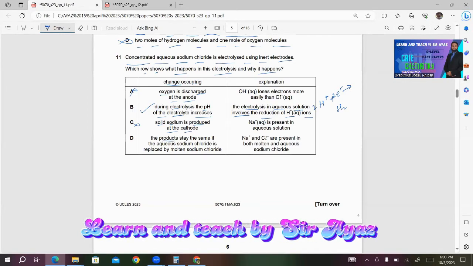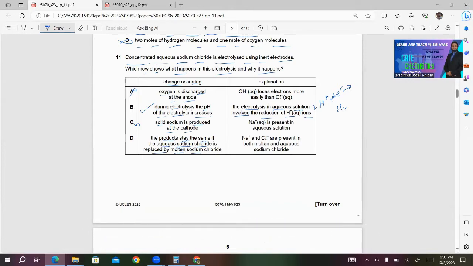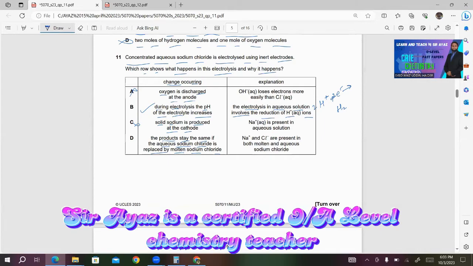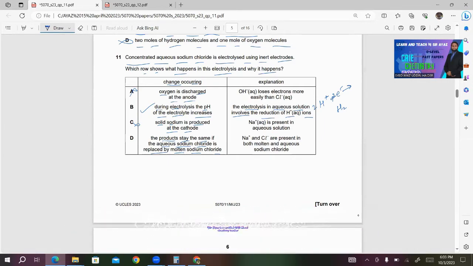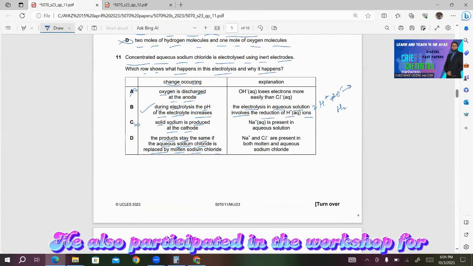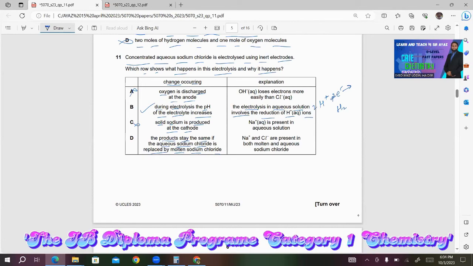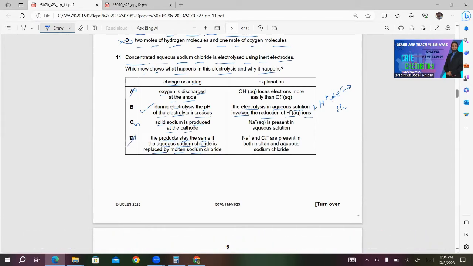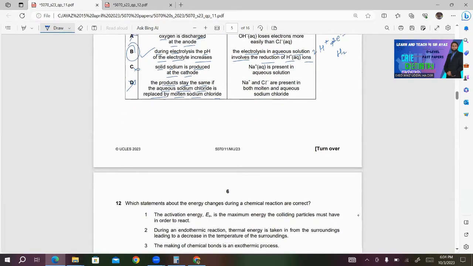D. The products stay the same if the aqueous sodium chloride is replaced by molten sodium chloride. This is wrong. The reason is that in case of molten sodium chloride, you will get sodium at cathode and chlorine at anode. Furthermore, in order to get chlorine at anode, you must have either molten sodium chloride or concentrated sodium chloride. You can't get chlorine in case of dilute aqueous sodium chloride. So this is also incorrect. B will be the right choice for this question.